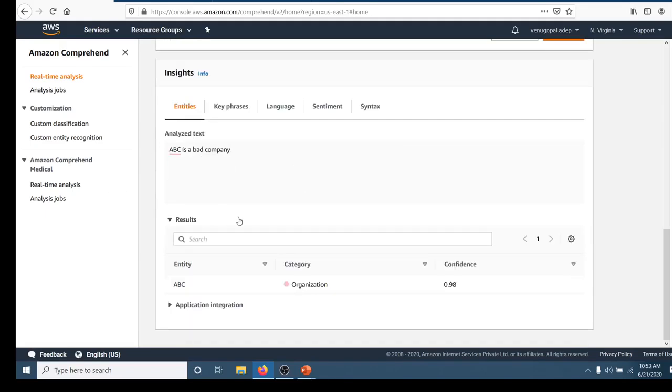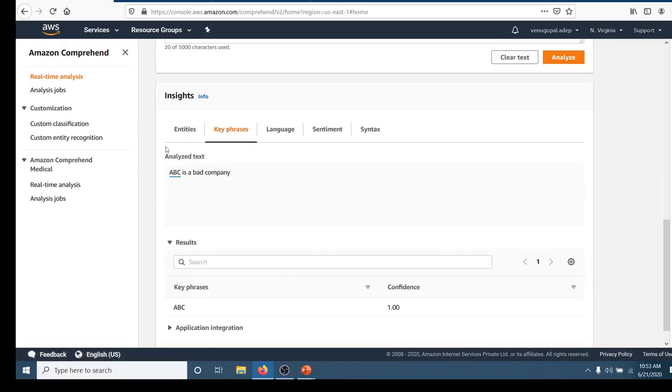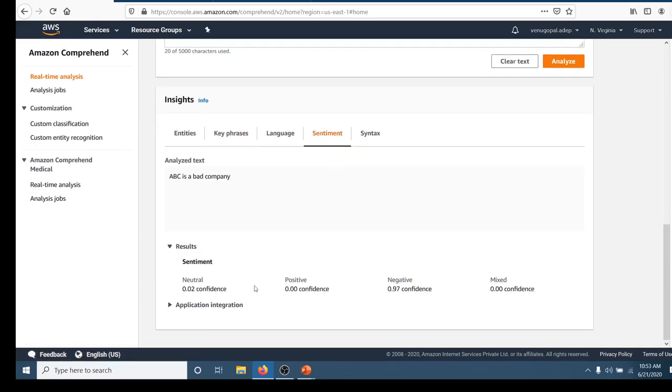So here you can see the results of the analysis. Like before, it has extracted a key phrase, and in sentiment, here you can see in the neutral, positive and mixed sections it's not very confident, but it is very confident that it's a negative comment, and we know that for sure because we have typed in a negative comment. So we can say that this sentiment analysis works. So this is how you can use AWS Comprehend.